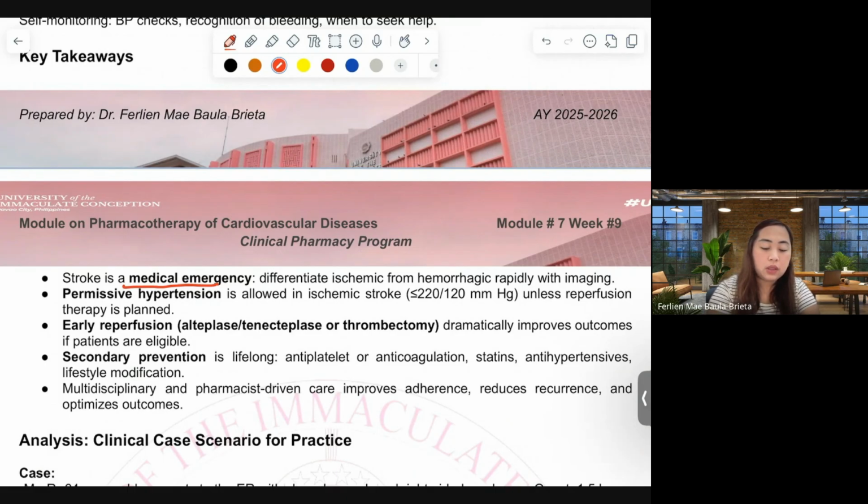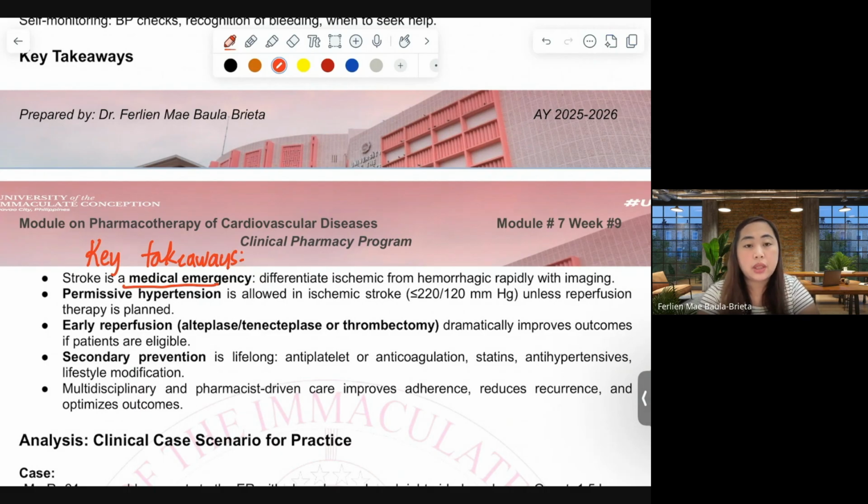All right. For key takeaways, when you do patient counseling for hypertension and dyslipidemia, make sure patients are aware about stroke, and that it is a medical emergency. There's no coming back from it. It is irreversible.